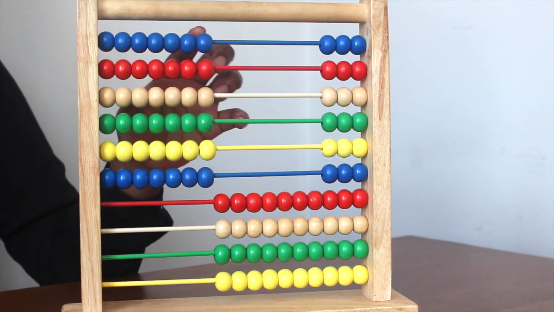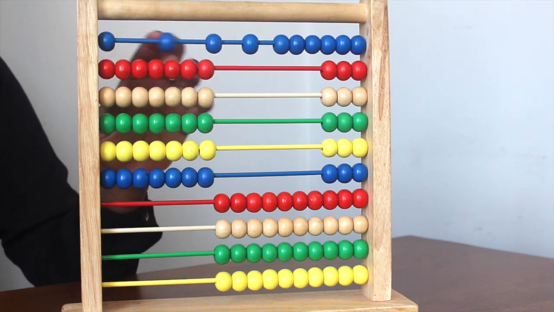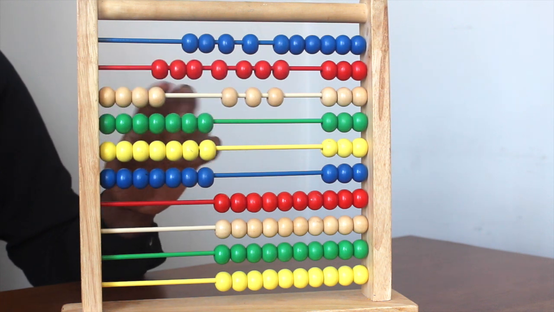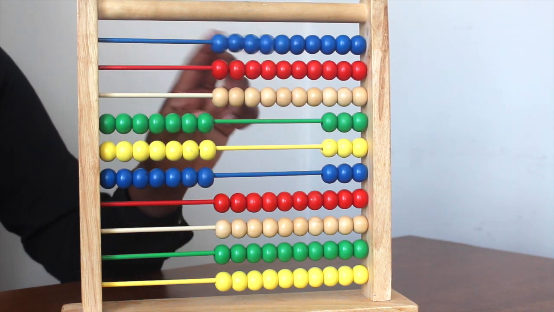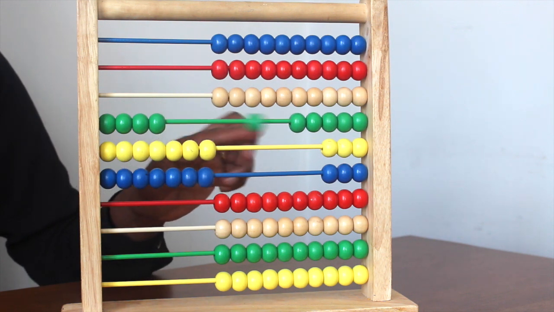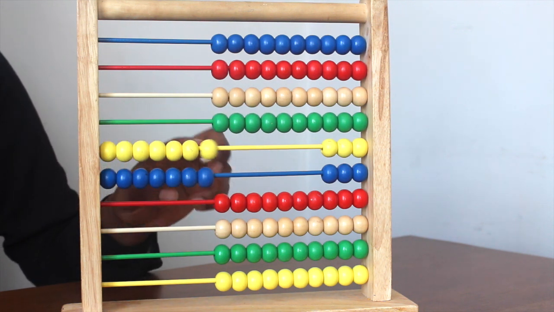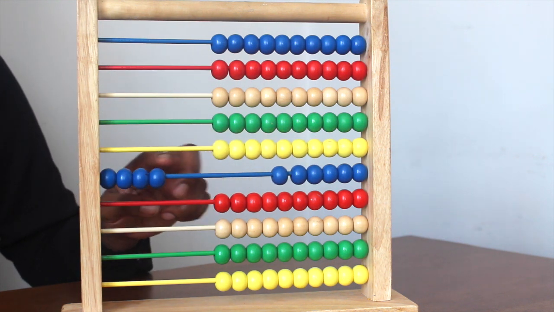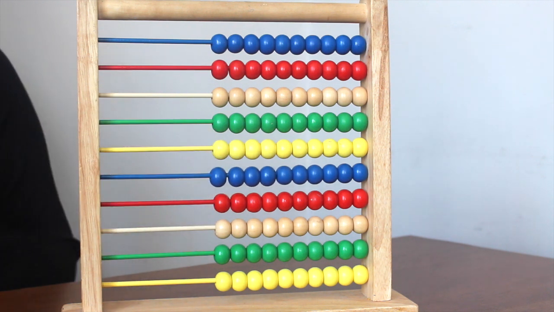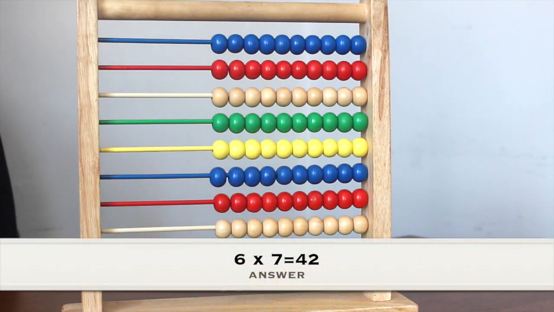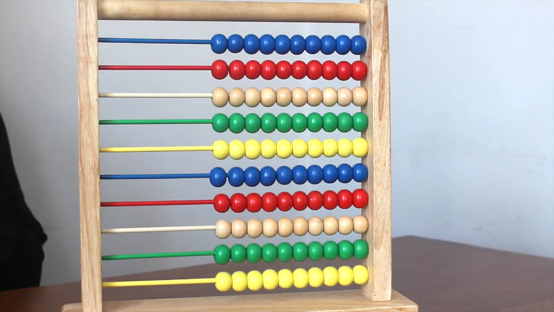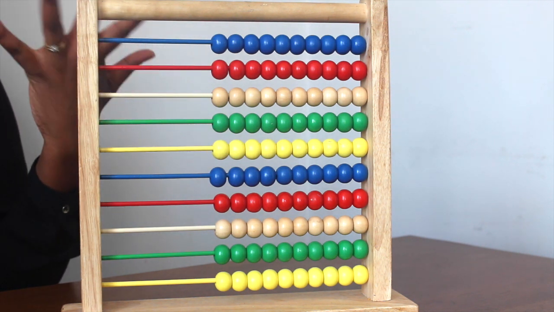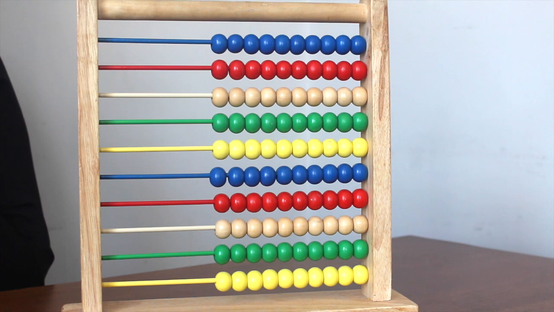So here they'll go 1, 2, 3, 4, 5, 6, 7, 8, 9, 10, and so on, up to 42. So 6 times 7 is 42. So if your child can't cope with the other method of using the abacus in multiplication, you could also show them in rows and arrays, which they do in year 1 and in year 2.